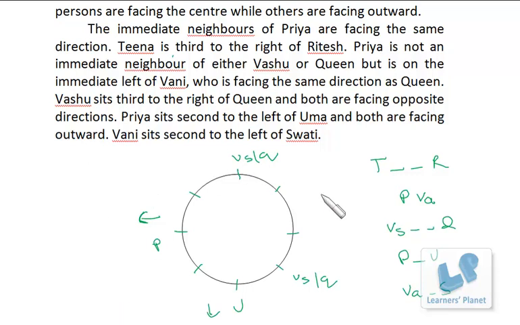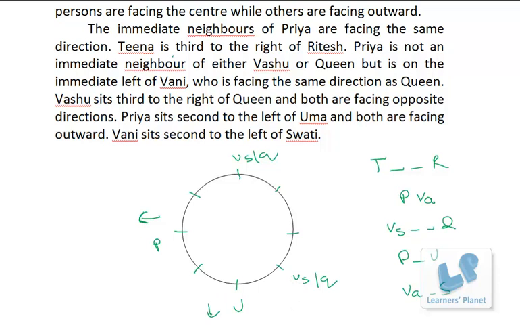Now Priya and Vani, they are neighbors. So Vani can be here or can be here. Now between Vani and Swati there is just one person. So if I put Vani over here, then Vani and Swati, this can be the combination. Vani and Swati, this can be the combination. But Vani and Swati, this cannot be the combination.